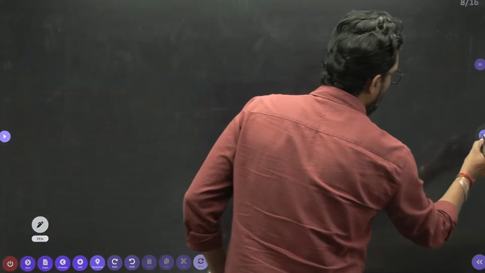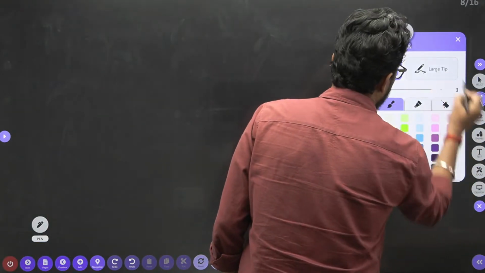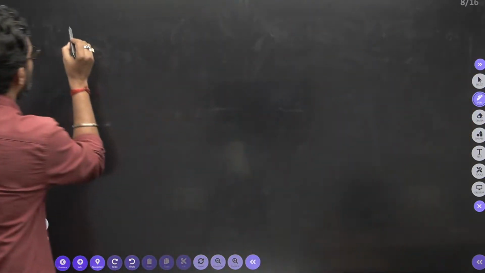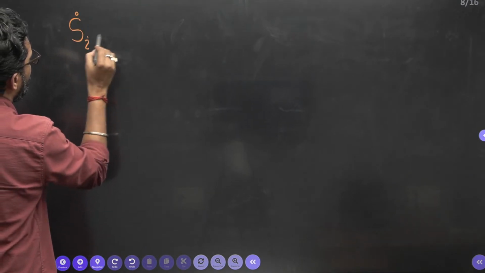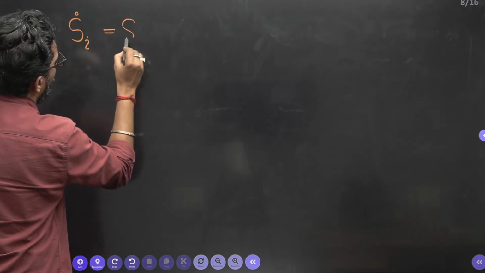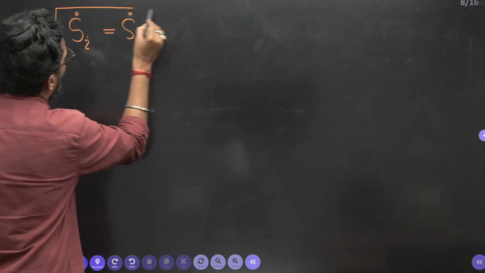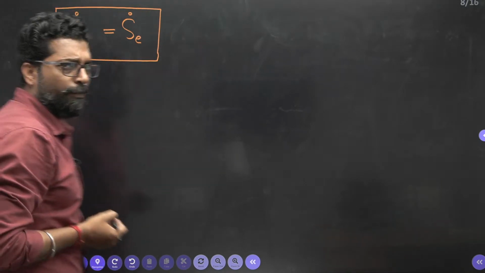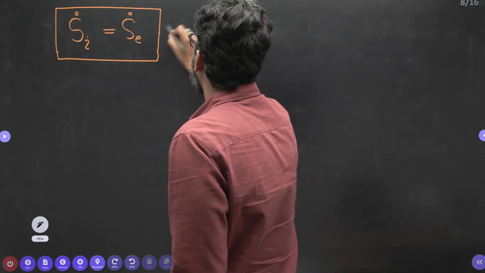So we have to write this equation in this case. What is that, beta? Entropy balance: rate of entropy at inlet is equal to rate of entropy at exit. So my dear, if someone asks you, for the open system, the rate of entropy at inlet is equal to the rate of entropy at exit, at what assumptions?